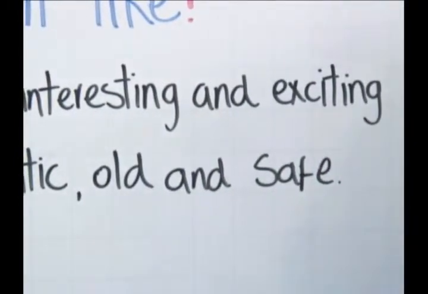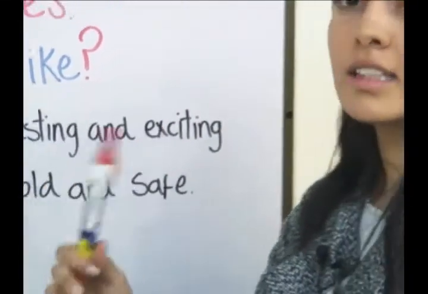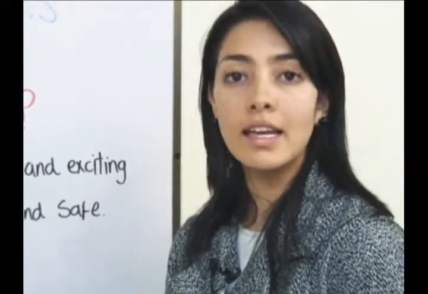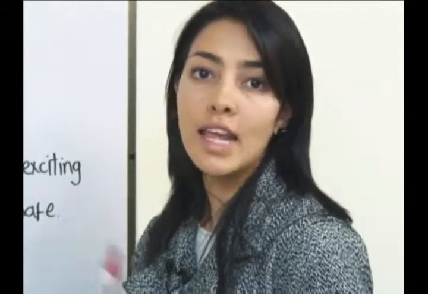For example, if we say, what is Cartagena like? Cartagena is old and new or modern at the same time. So remember, to describe places, use the to be verb and then the name of the place that you are describing.